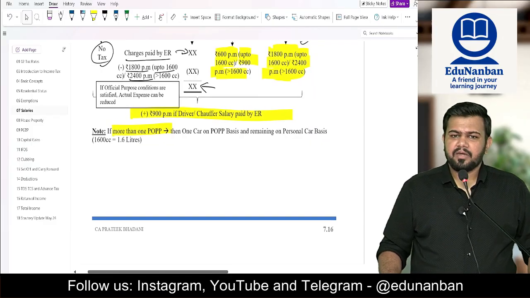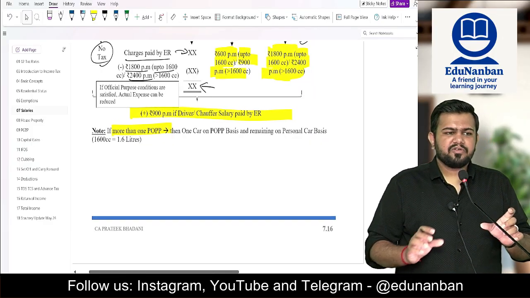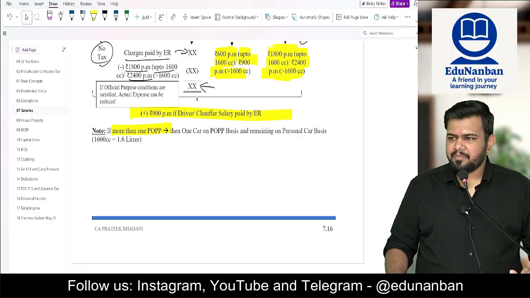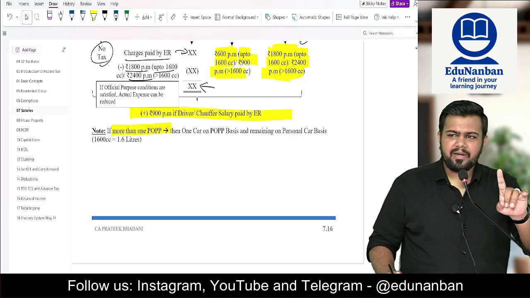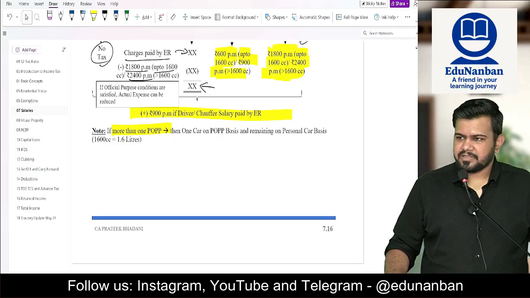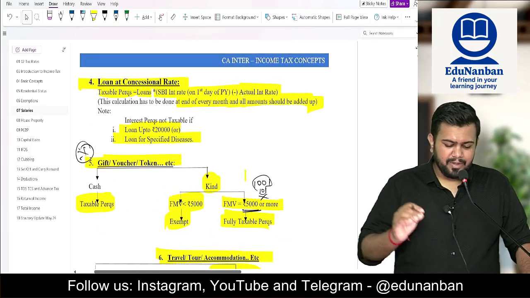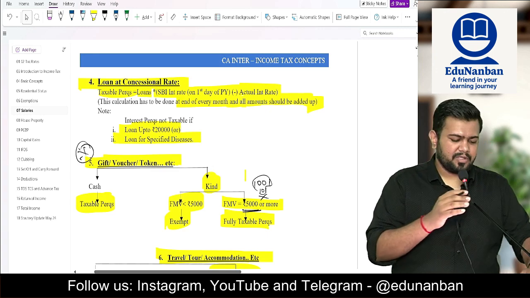Okay, sir, if there is more than one car used for partly official, partly personal purpose? In such case, treat one car as partly official, partly personal. All the remaining cars will be fully personal.